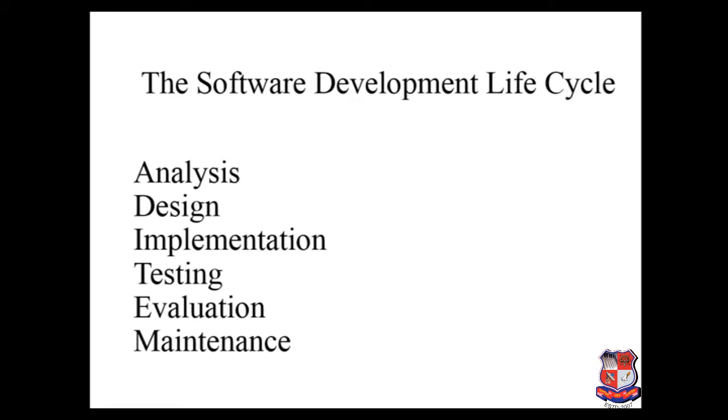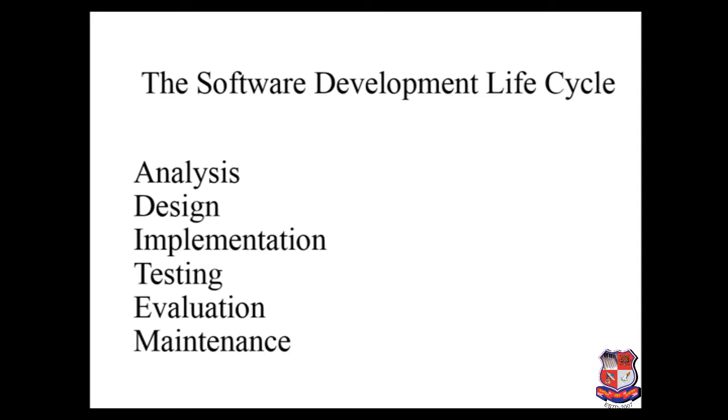Now today we are going to learn about one topic, which is the software development life cycle. Friends, we all know how software is developed based on different criteria, rules, regulations, and different models that companies use for their development process.